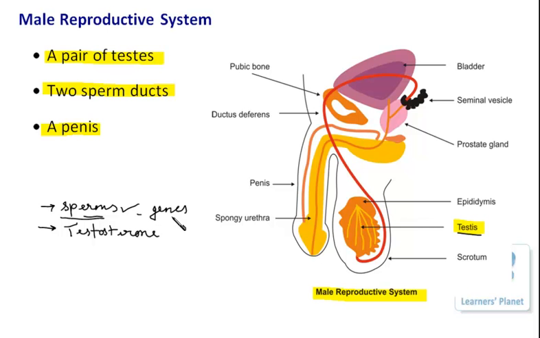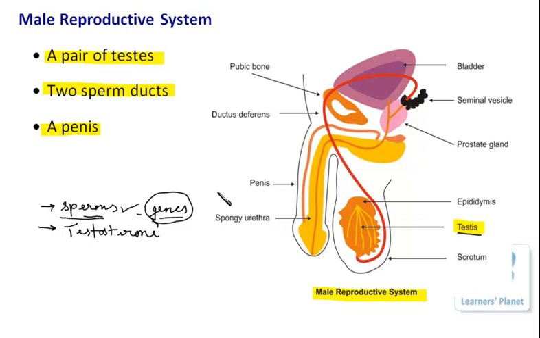Genes code for particular characteristic features, and these genes are located on the chromosomes. So sperms are carrying the genes. Each cell is carrying the genes, but it is only the sperm which can transmit them from one generation to another. Why? Because it can fuse with the female gamete, and therefore it contributes its own characteristics to the next generation, right?